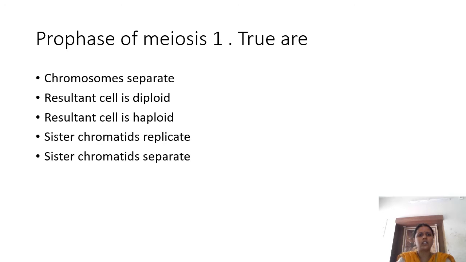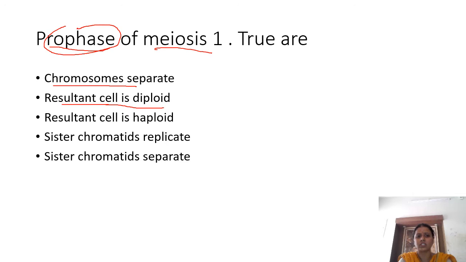Okay, and the prophase of meiosis 1, which are all true. Now what they have asked is, they have not asked about meiosis in total, they have asked about prophase of meiosis. First of all, the chromosomes separate. Okay, the chromosomes, whether it is mitosis or meiosis, they separate only in telophase, and the resultant cell is diploid, which you might think is wrong, but they have asked about the prophase of meiosis 1, okay, and not the